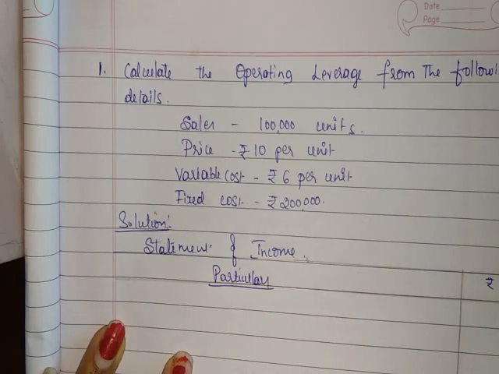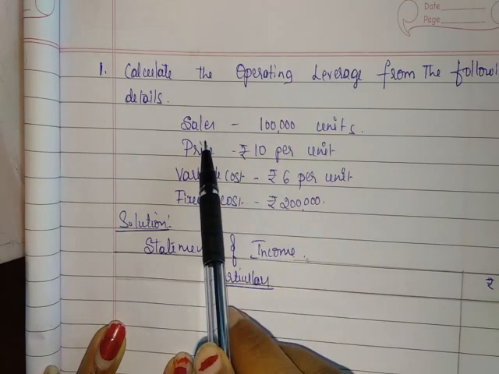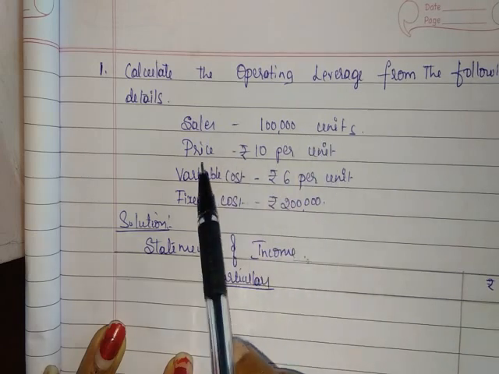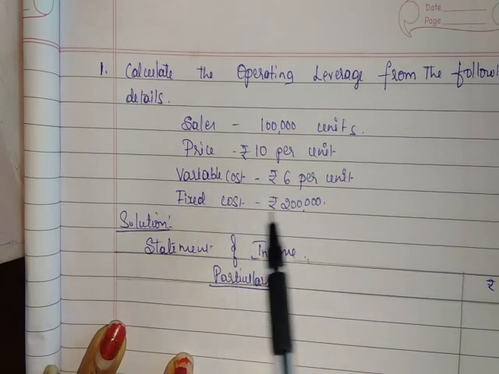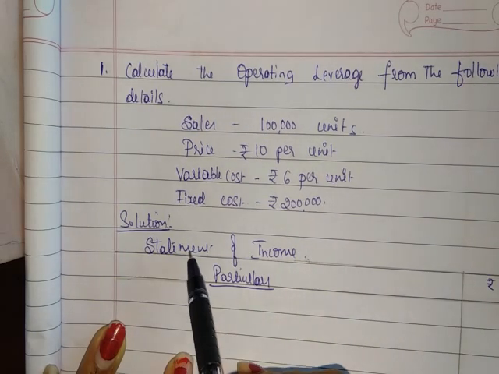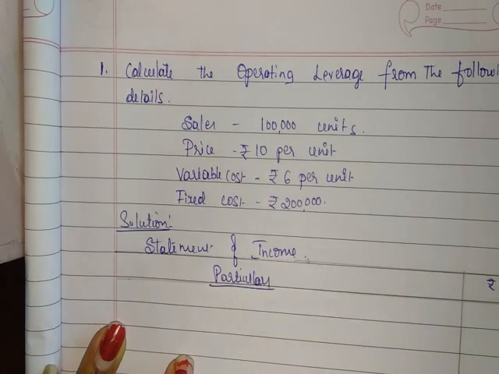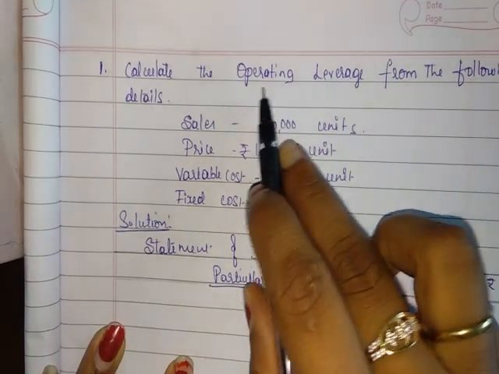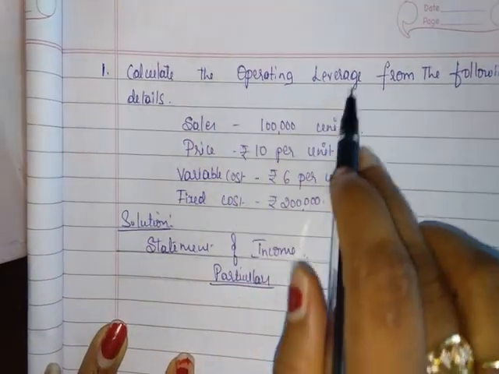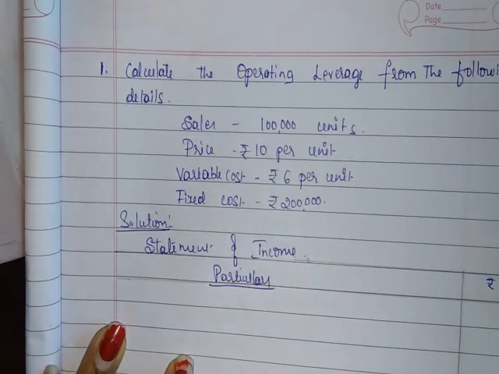Let's see the first problem. Calculate operating leverage from the following information given: sales 1 lakh units, price rupees 10 per unit, variable cost rupees 6 per unit, fixed cost rupees 2 lakh. With the help of the statement of income, we can calculate operating profit. With the help of operating profit and contribution, we can calculate operating leverage.